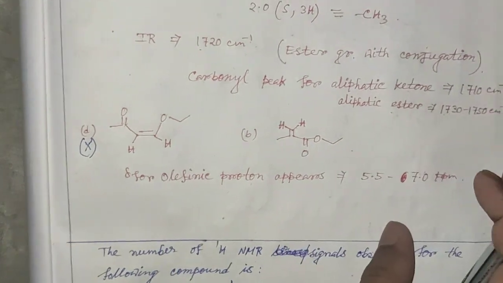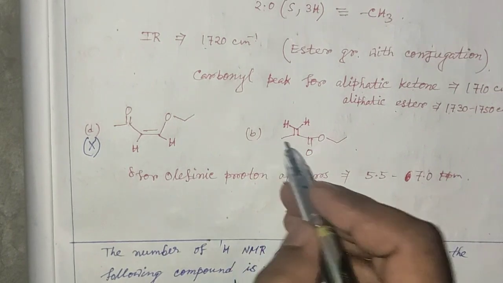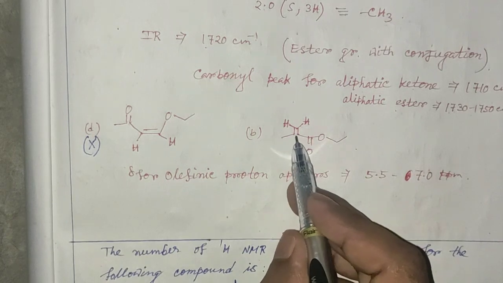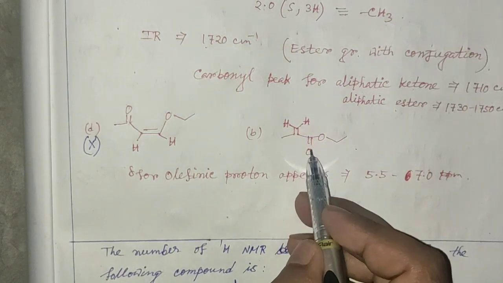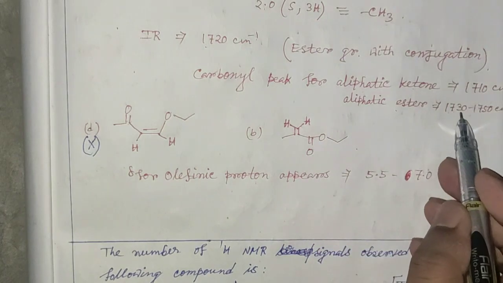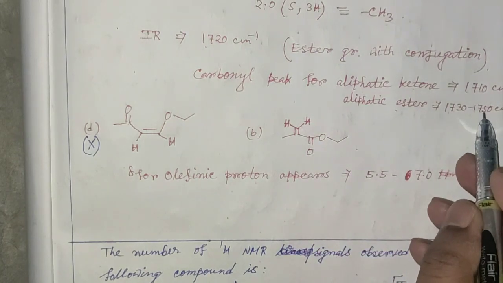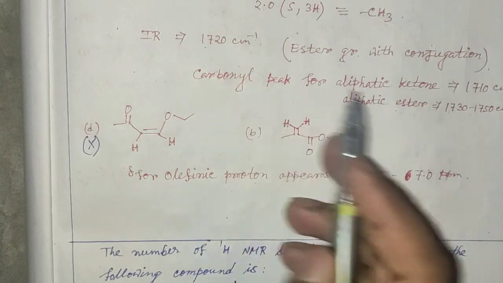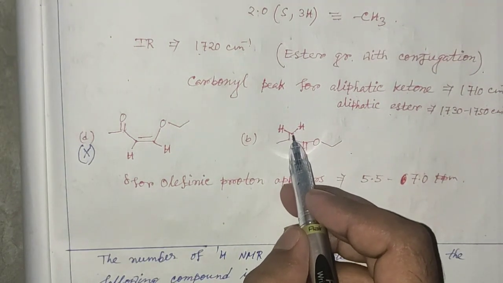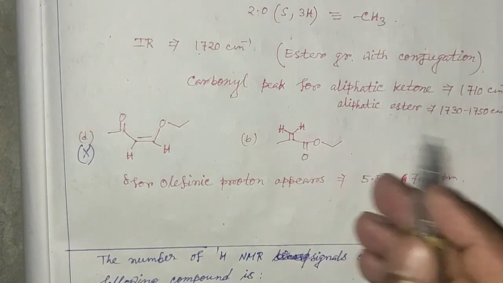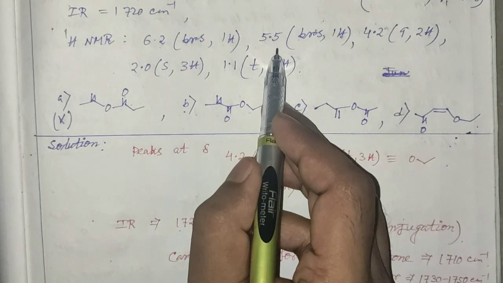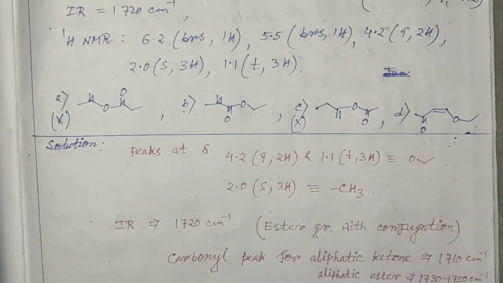Now in option B, due to the presence of this alpha beta unsaturated group, it will conjugate with the carbonyl group and lower the stretching frequency of the carbonyl from 1730 or 1750 to 1720. On the other hand, since these two geminal protons are diastereotopic in nature, in proton NMR they will appear at two different positions showing broad singlet peaks.